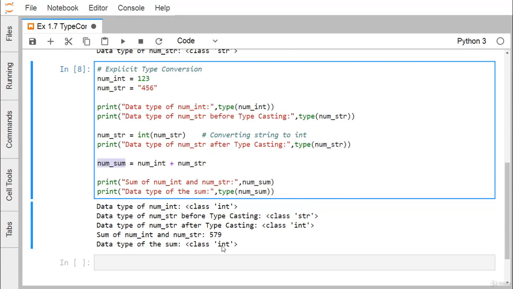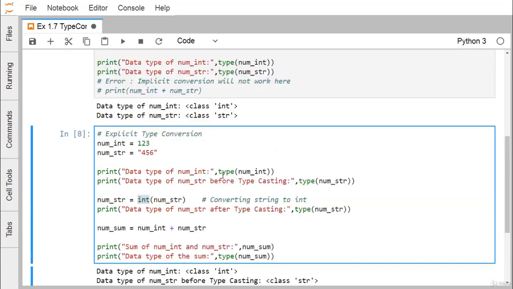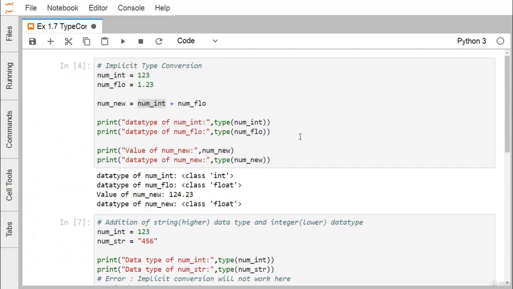So in this way we have discussed how to do the explicit type conversion and what is implicit type conversion in this particular example.